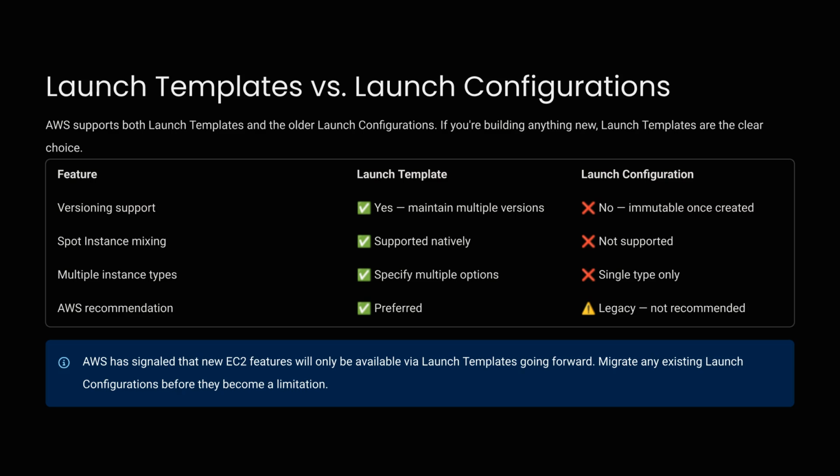Templates offer versioning support, native spot instance mixing, and the ability to specify multiple instance types. Launch templates are the preferred AWS recommendation, as new EC2 features will only be available through them going forward.